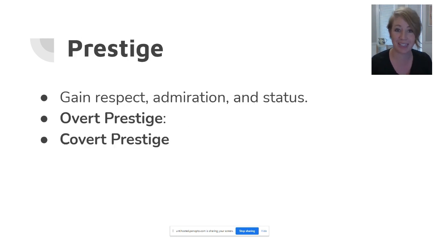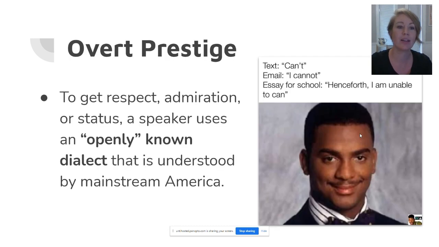It's all about prestige. People want to speak in a way that gains them respect and admiration and status. So we make linguistic choices that help us accomplish this. However, this doesn't mean that we're all trying to speak Standard American English, even if the standard form is seen by and large as the prestigious variety of English. There are actually two types of prestigious choices we make: overt prestige and covert prestige.